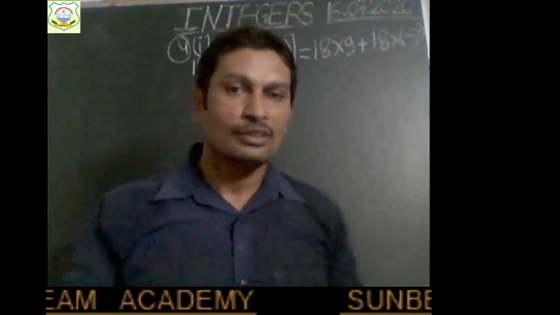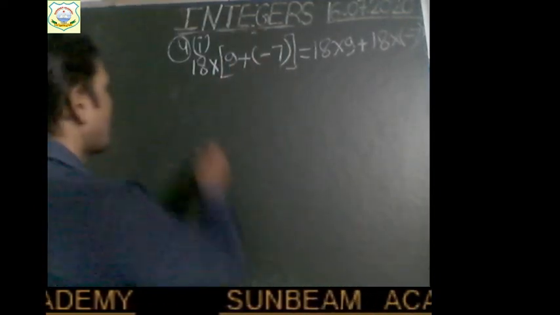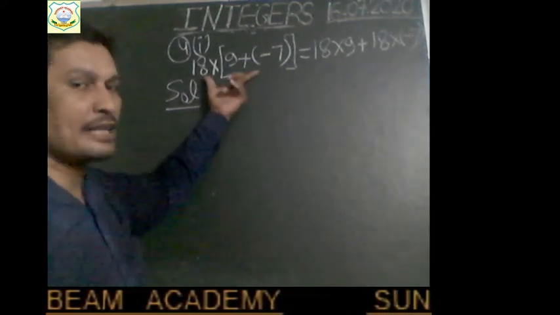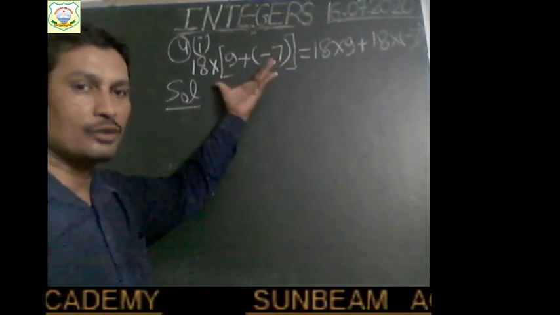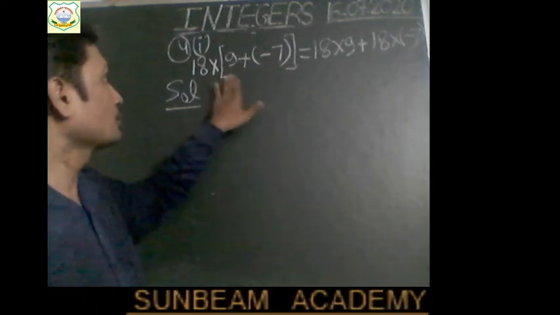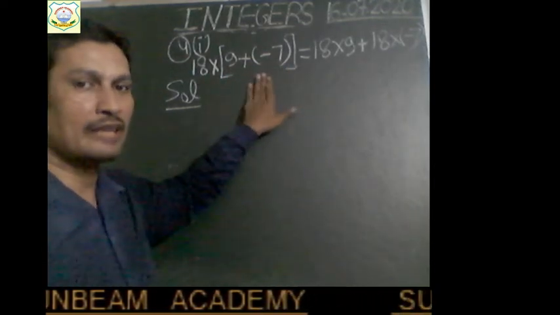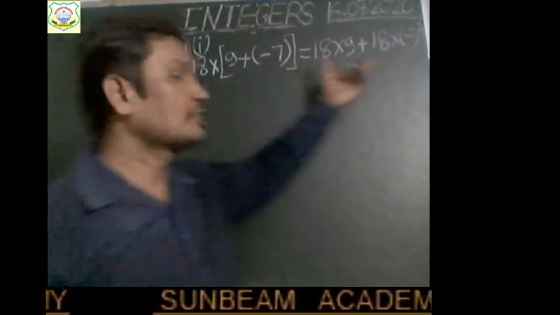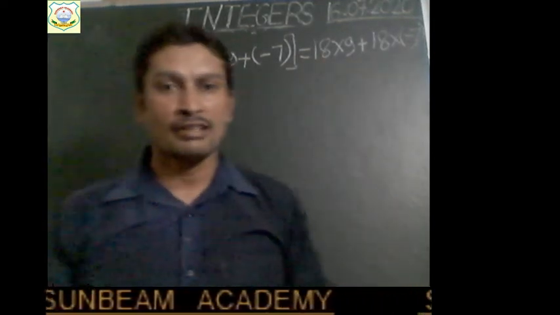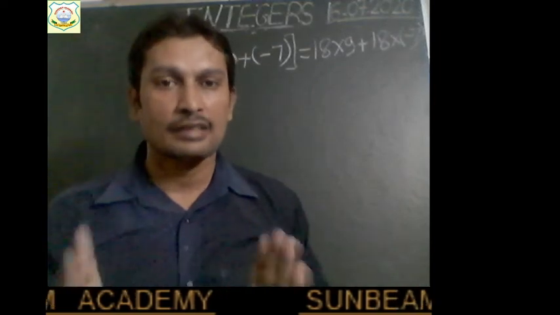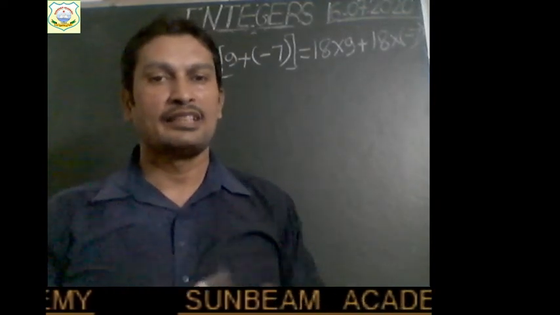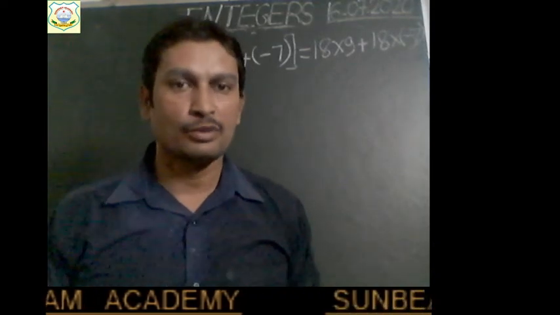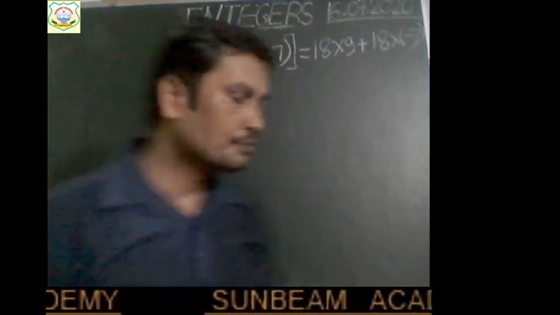Right, children? So let us solve. To verify this, firstly we will choose the left hand side of this expression. 18 into 9 plus minus 7, before the equal to sign, this is the left hand side part. Firstly solve this part, after that solve the other part and check whether they are equal or not. If they are equal, then it will be verified. If they are not equal, then it will not be verified. Am I right? This is the way to solve. So let us solve now.